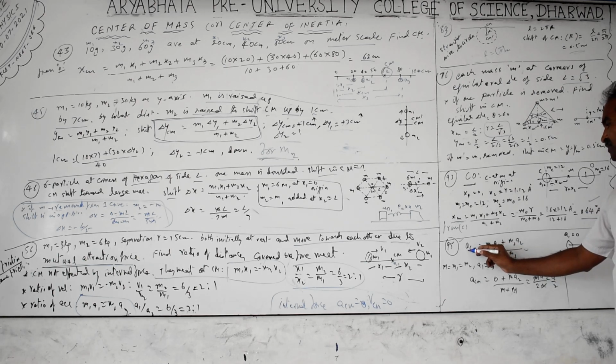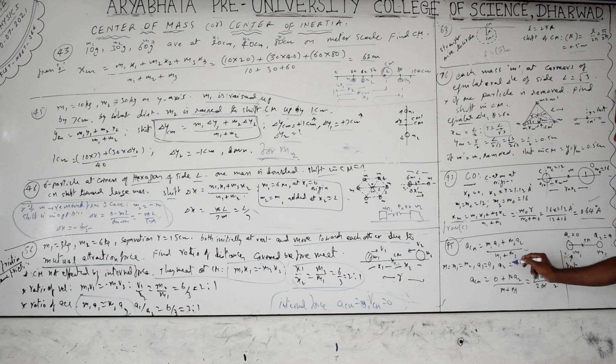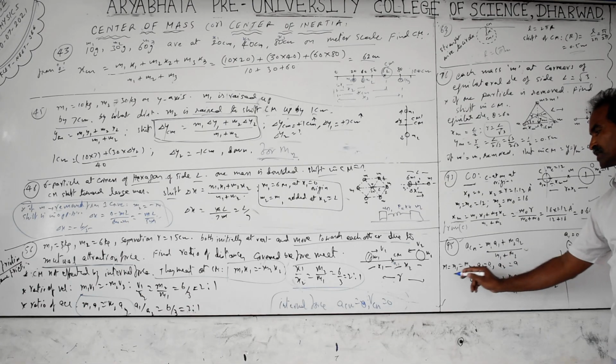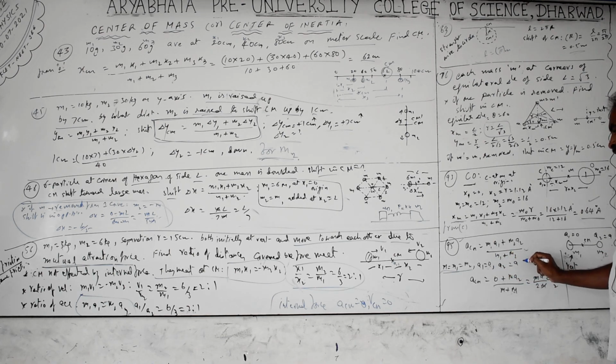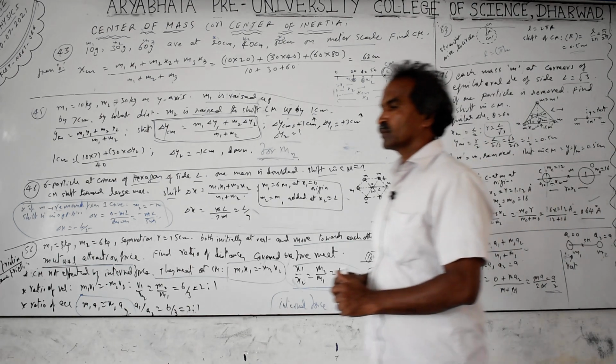In that case, ACM is equal to (m1 a1 plus m2 a2) by (m1 plus m2), substitute the values here. Identical masses they mentioned, m1 equal to m2 equal to m, and a1 is 0 because at rest, a2 equal to a. Substituting the values, you will get the acceleration of the center of mass is equal to a by 2.